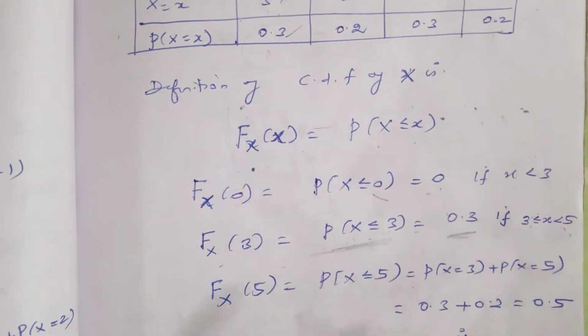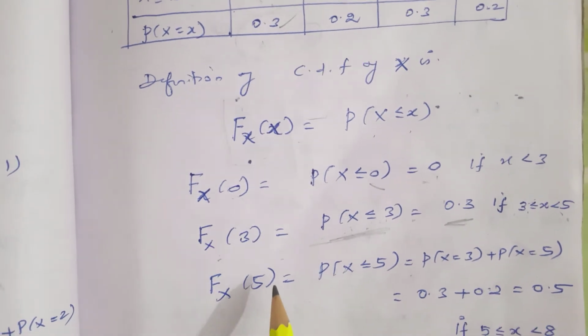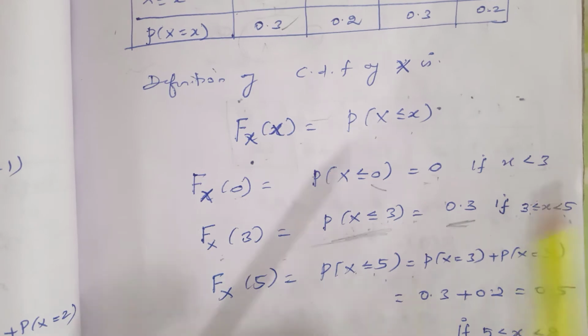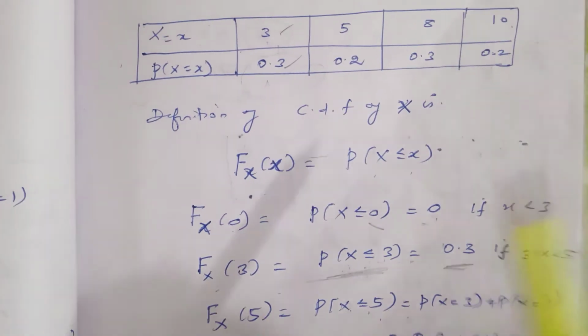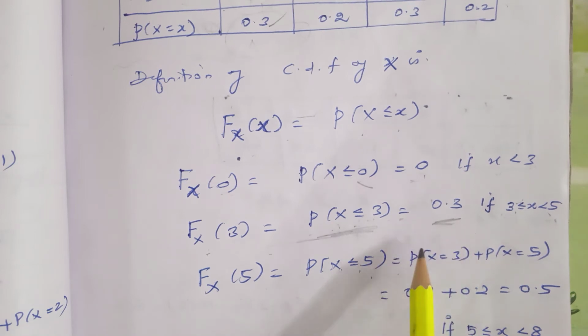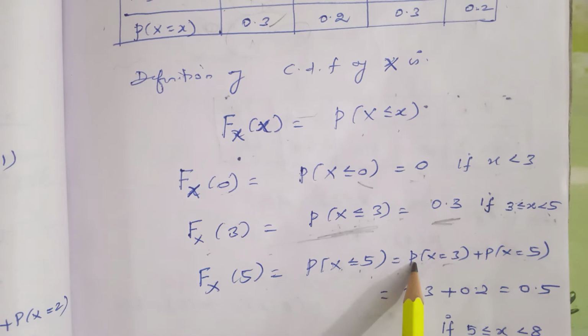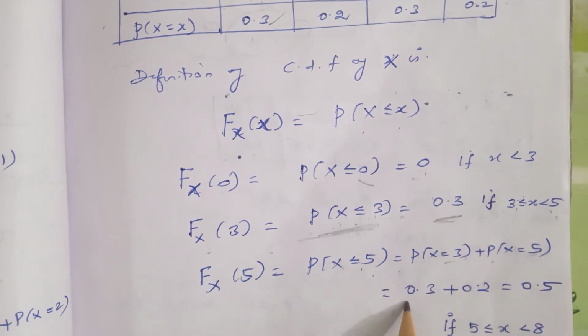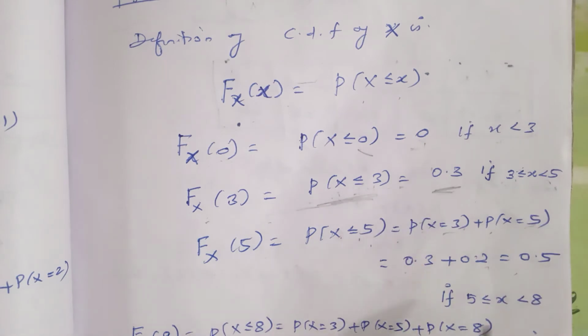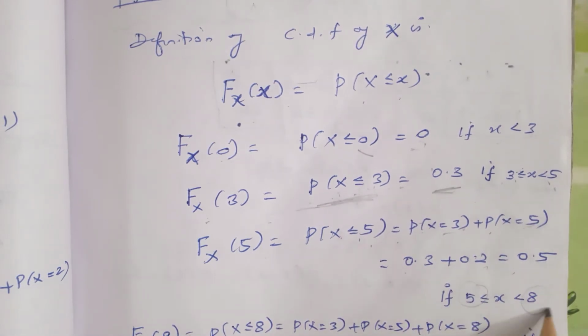Next, the CDF F of 5 can be taken as probability of x less than or equal to 5. Less than or equal to 5 means we add these two values: 3 is included and 5. So probability of x equal to 3 and 5 is 0.3 plus 0.2 equal to 0.5. The limits lie between 5 and 8, where 5 is included but 8 is excluded.